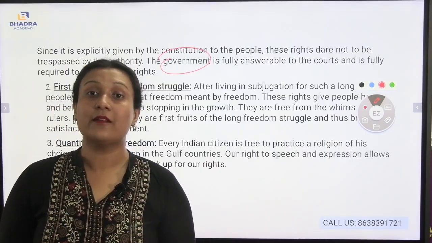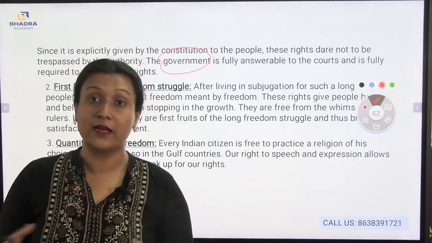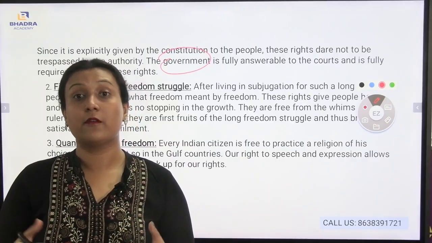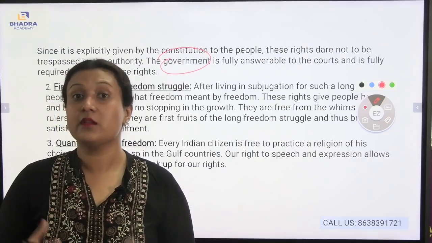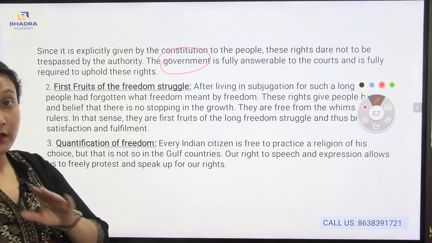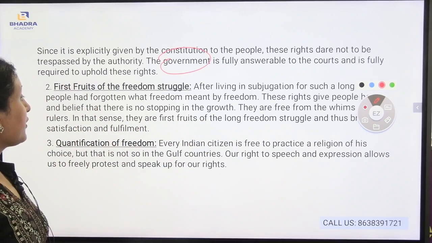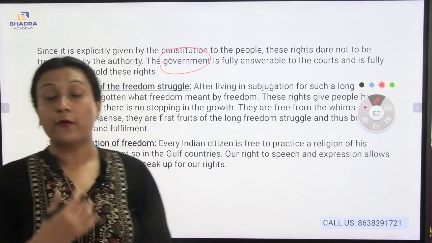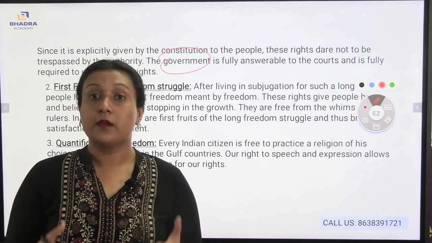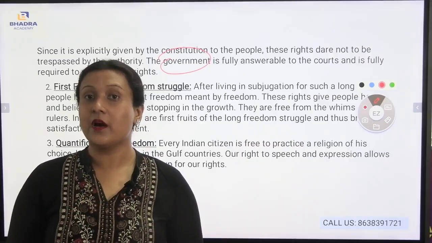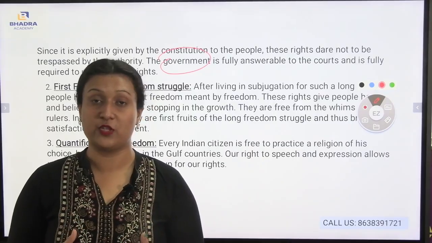We know that in the year 1947 we got our freedom. As a result, after getting the fundamental rights, the people were much privileged and were considered part of the Indian government, or citizens of a particular country. Also, they are free from the wings of the ruler. In that sense, they are the first fruits of the freedom struggle. Now, our country is considered the biggest democratic country in the world. We are not under the wings of other rulers. As a result, we can make our own decisions.